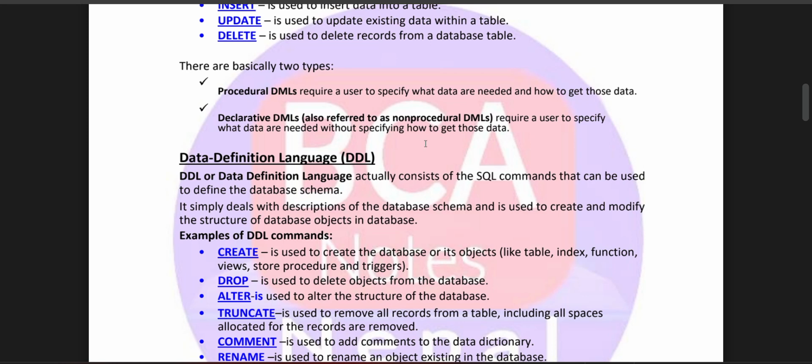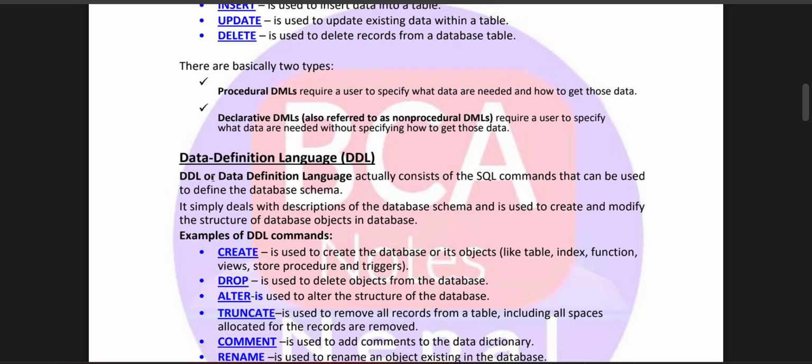Data definition language, DDL. Data definition language consists of the SQL commands that can be used to define the database schema. It simply deals with the description of the database schema and is used to create and modify the structure of database objects in the database. Examples of DDL commands: Create is used to create the database or objects like the table, index, function, view, stored procedure, and trigger.